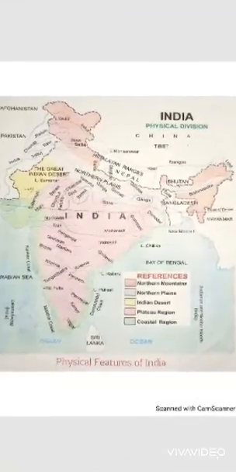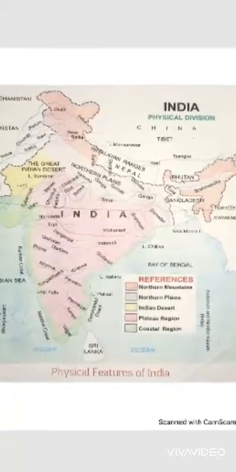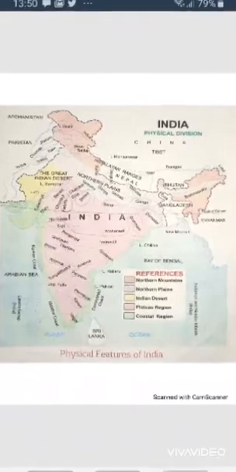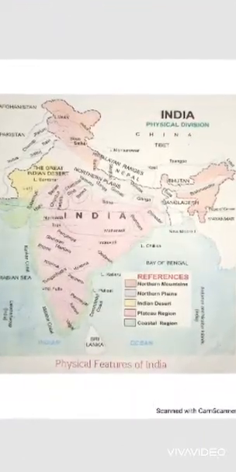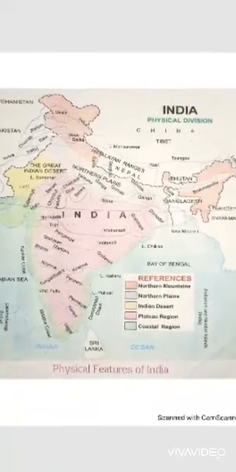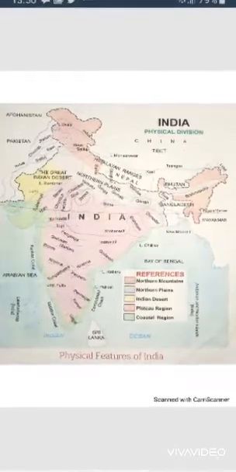India has a long coastline of 7,516 km including Lakshadweep and the Andaman and Nicobar Islands. Cape Comorin near Kanyakumari is the southernmost tip of the Indian mainland, while Indira Point in the Andaman and Nicobar Islands is the southernmost point of the Indian Union.